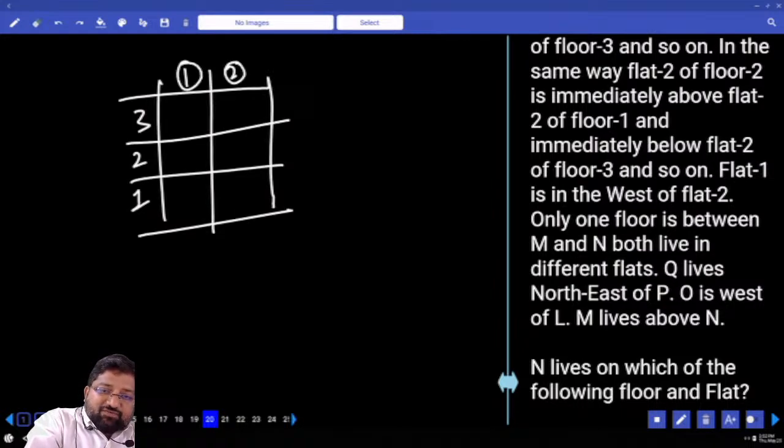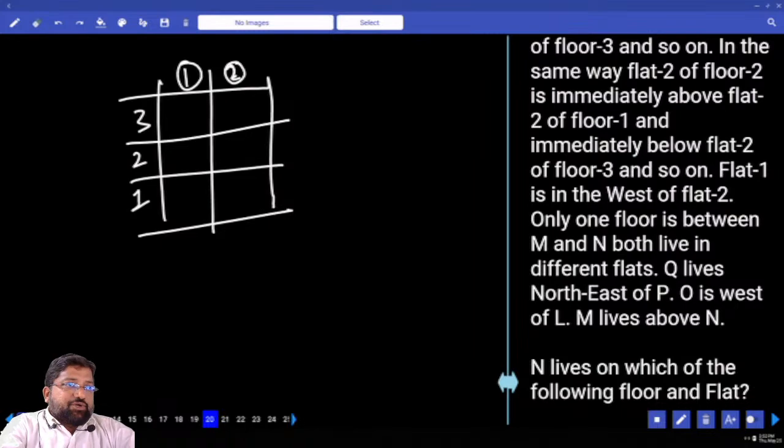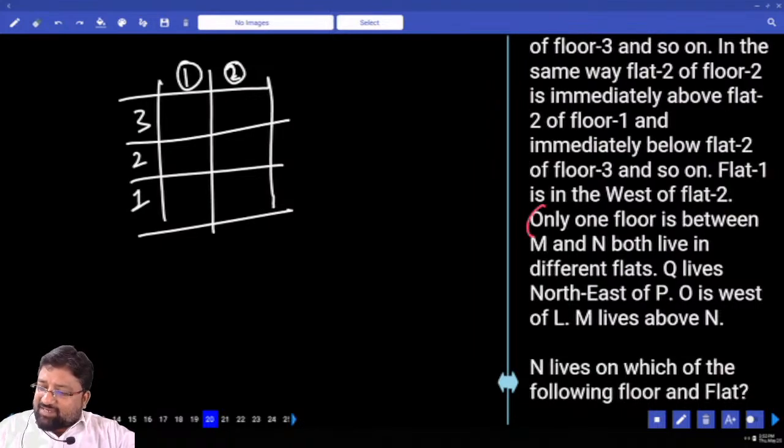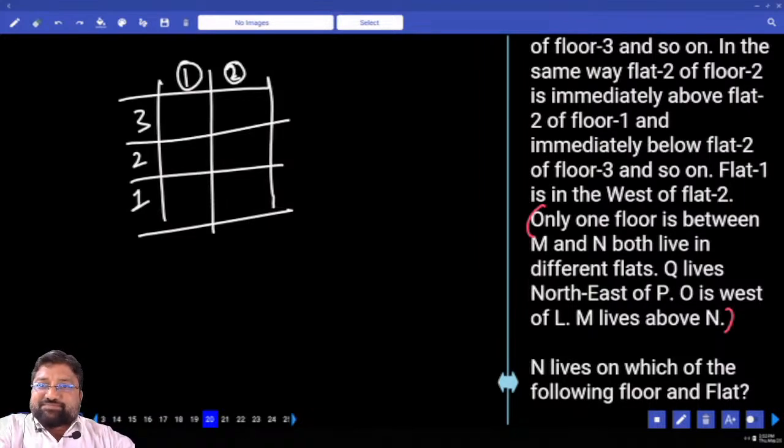Flat 1 is to the west of flat 2. There are 3 floors and you are talking about 2 flats. Now if you observe carefully, look at the size of this question. On the screen it looks 4 lines, 5 lines sorry, but in your handout hardly it is only 1.5 line. Hardly it is 1.5 line in your handouts.